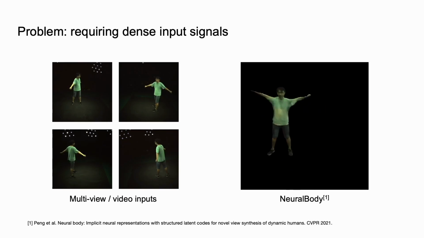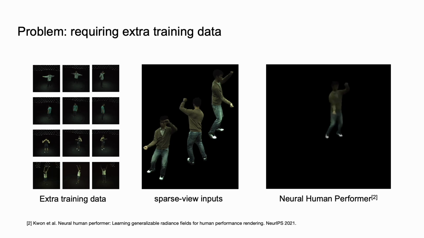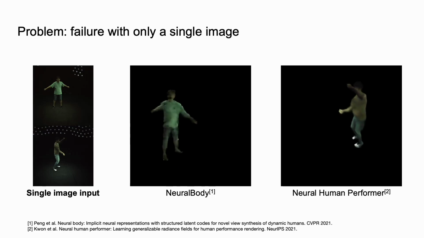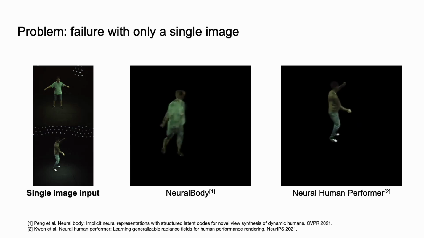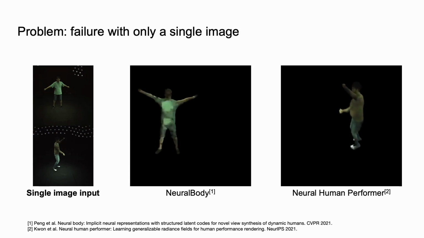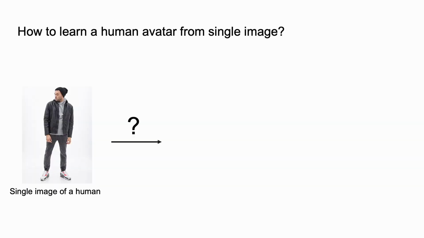Some of them require dense input signals, such as video or multi-view images, while the others depend on specific 3D human training data, such as multi-view images or 3D scans, to train conditional models that reconstruct 3D humans with sparse inputs. However, most of these methods fail to achieve realistic reconstruction when only a single image is available. How can we learn a human avatar from a single image without extra training data?